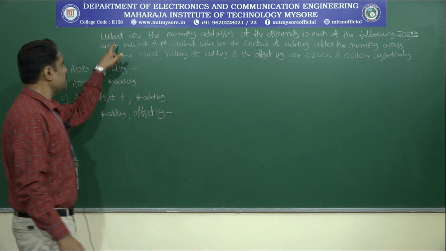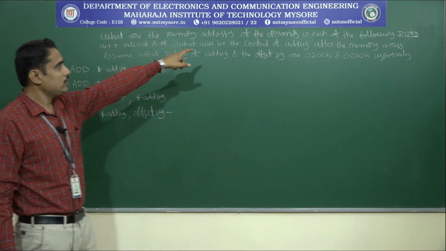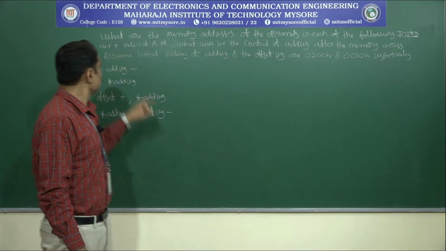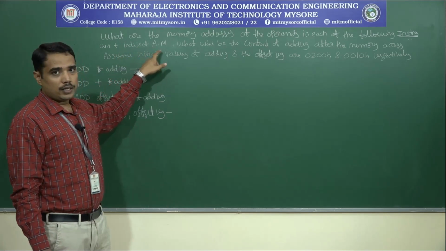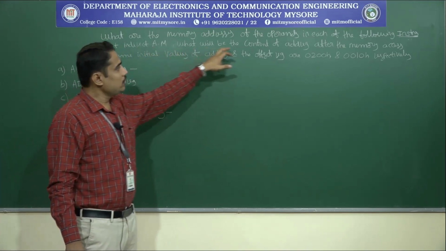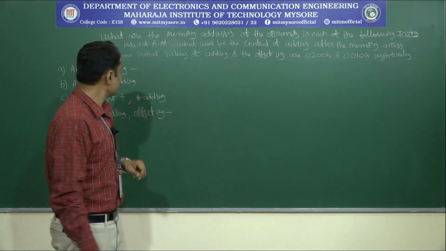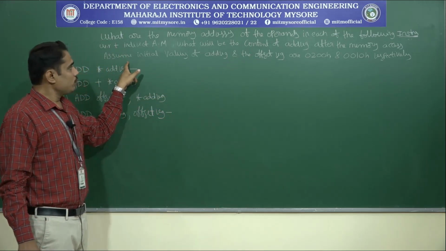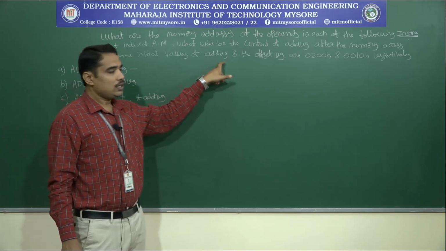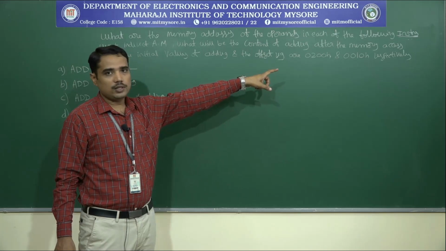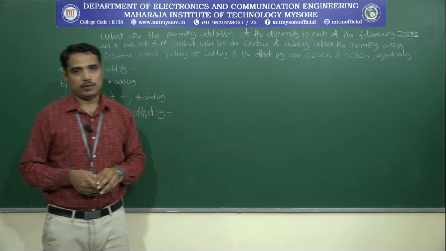What are the memory addresses of the operands in each of the following instructions with respect to indirect addressing mode? What will be the content of the address register after the memory access? Assume initial values of the address register and the offset register as 0200H and 0010H respectively.